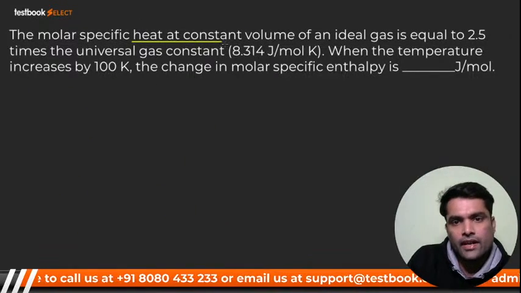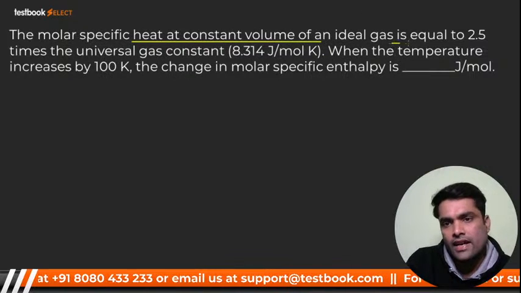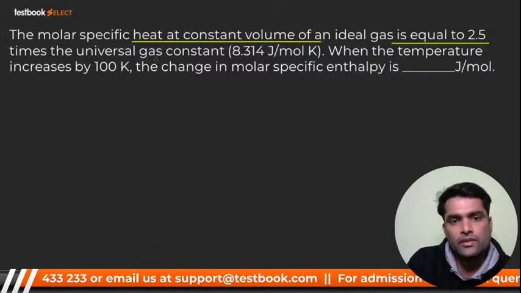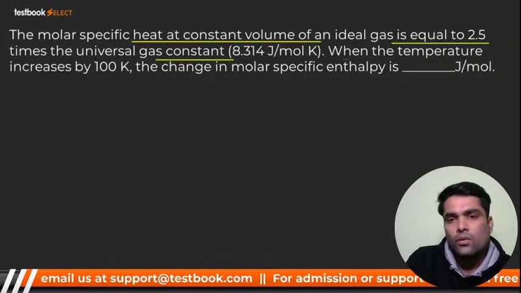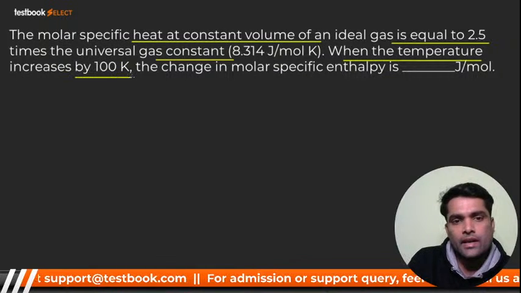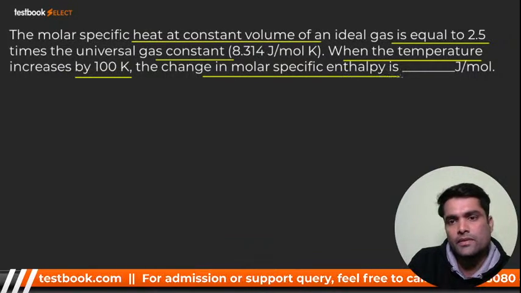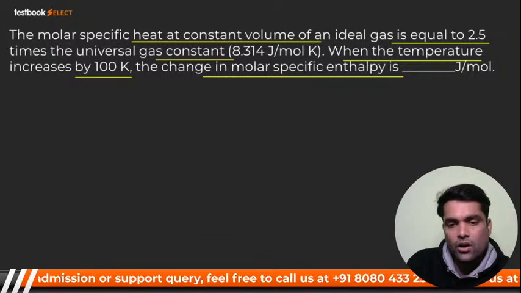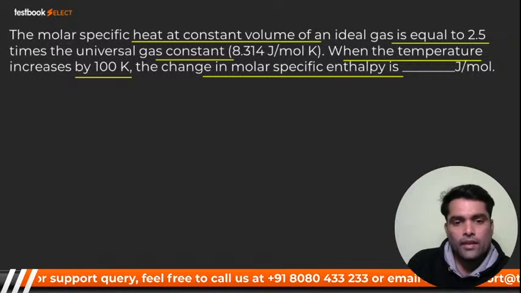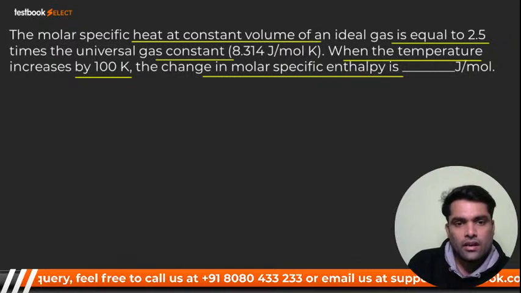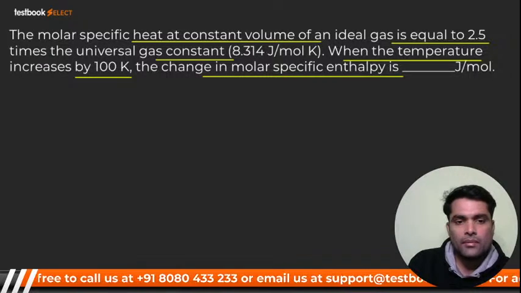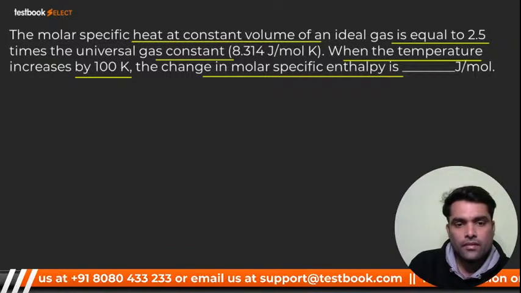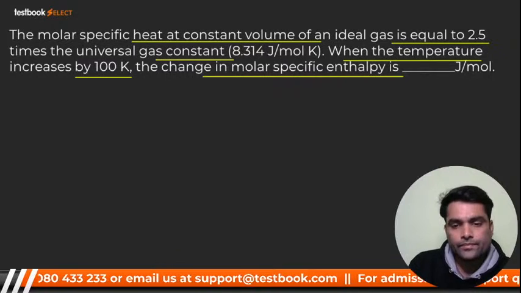Molar specific heat at constant volume of an ideal gas is equal to 2.5 times the universal gas constant. When the temperature increases by 100 Kelvin, the change in molar specific enthalpy in joule per mole will be? How can we find it out? How can you calculate it?